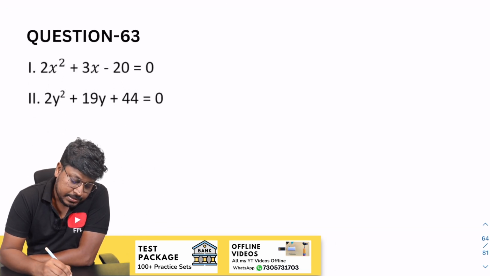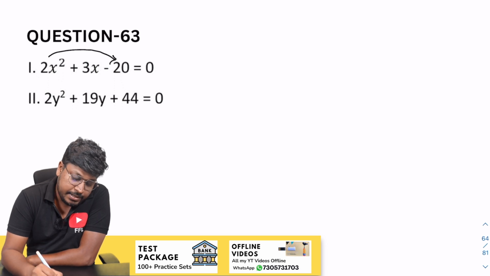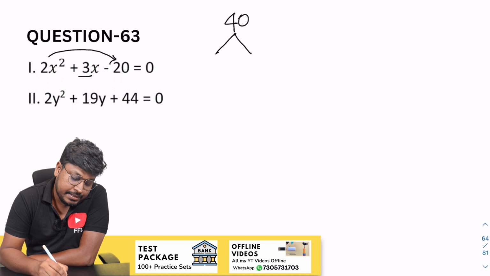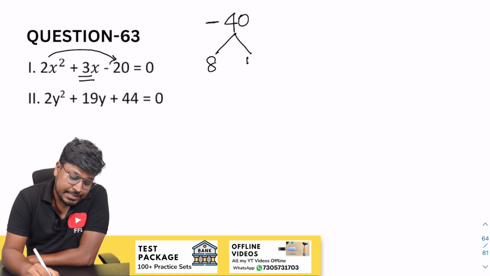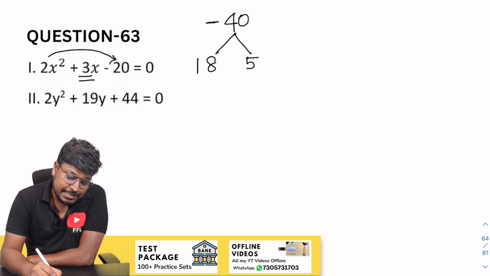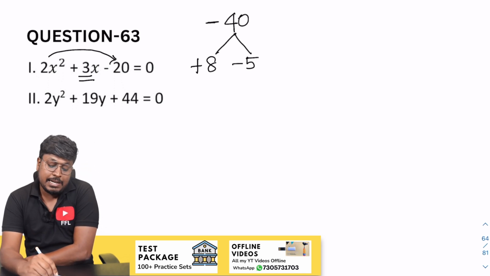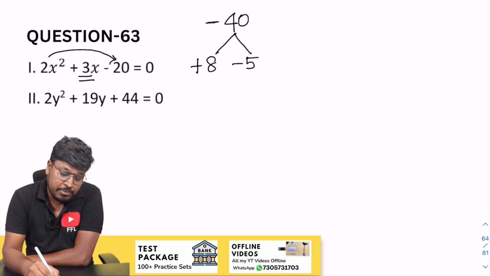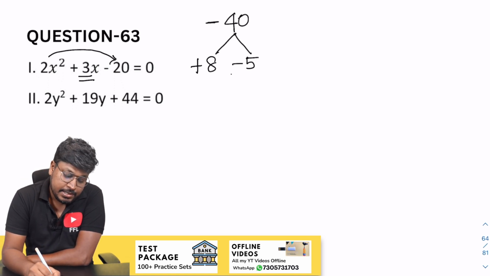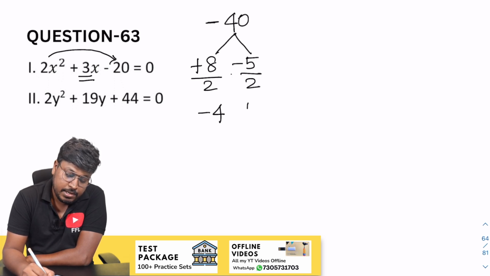63rd question. So 2 into 20 will be 40. So our target is to get 3, only 3, sorry, minus 40 here. So 8 5s are 40. So plus 8, minus 5, right? When you multiply plus 8 and minus 5, the resultant will be minus 40. When you add both the numbers, the resultant will be plus 3. So divide by 2, divide by 2. So change the sign, minus 4. So plus 5 by 2. That's it. So which will be the factor of x.